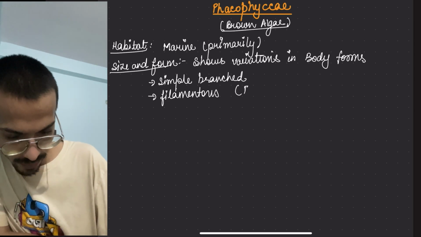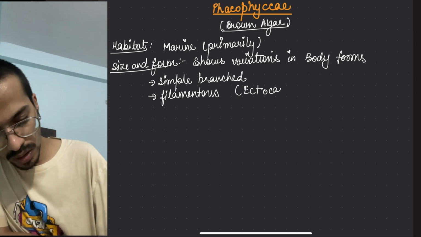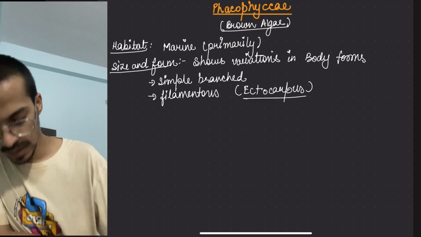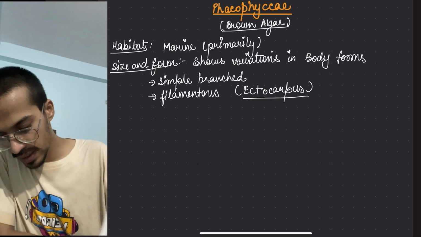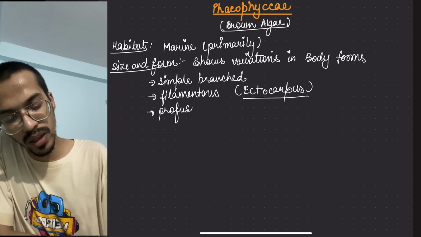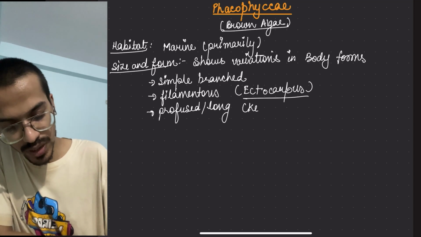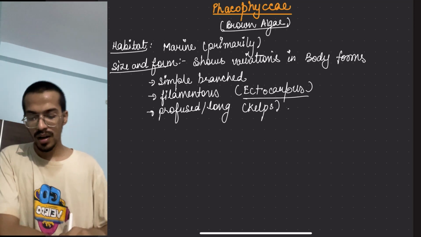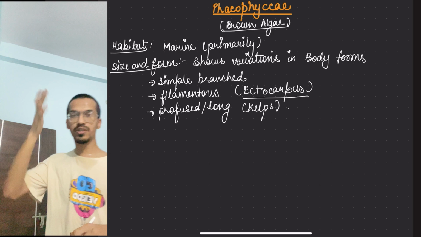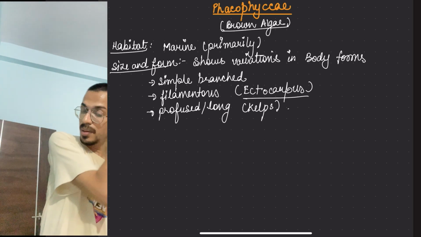An example of filamentous is Ectocarpus. And it could be a profusely branched, long structure, like kelps. Now kelps, you know, can grow up to 100 meters in height also. The next thing is the pigments.